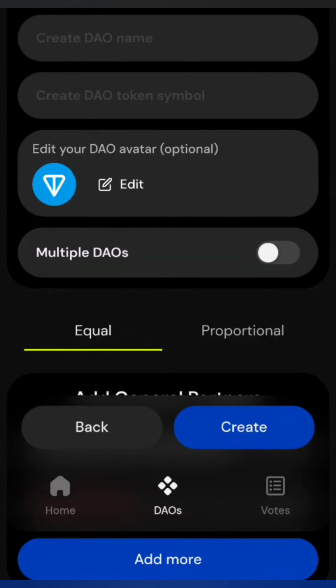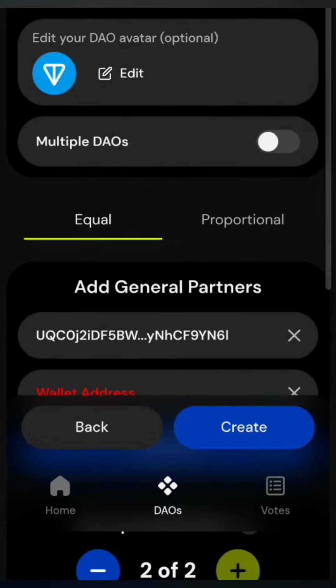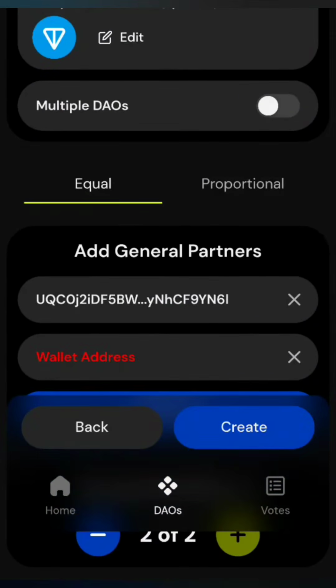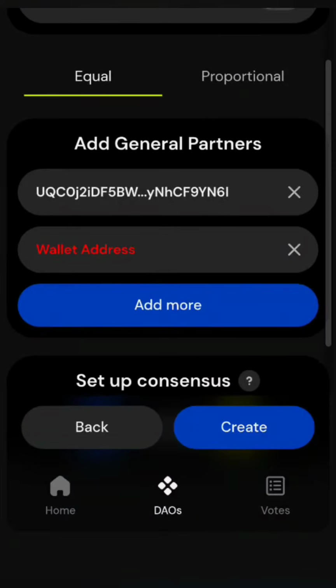and you create a name, and then some description, and a DAO token name, 3 or 4 letters. You add 3 or 4 letters of DAO token symbol here and DAO token name here. Okay, and then here you can choose some kind of avatar for your DAO for others to see. And here you can add wallet addresses of your DAO members, okay, especially the previous ones.